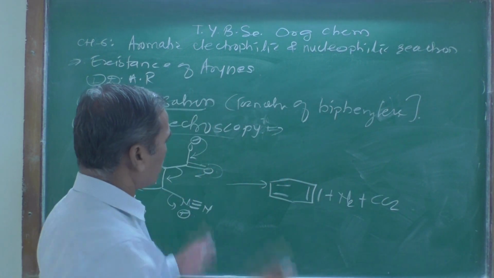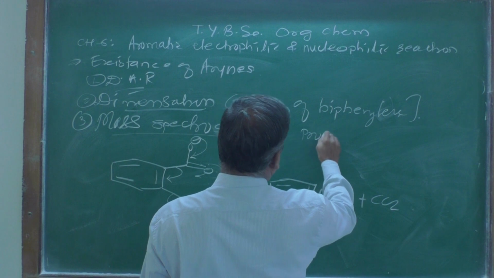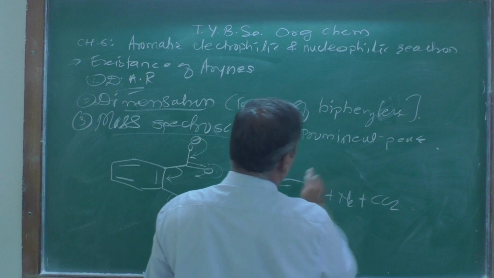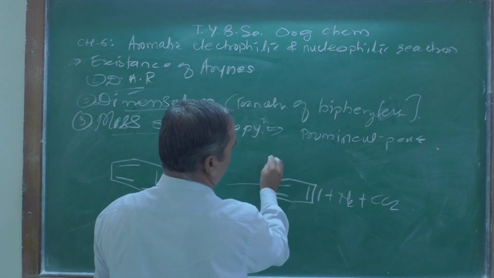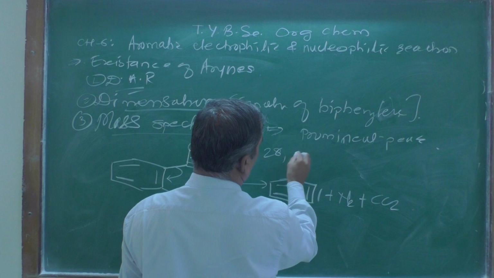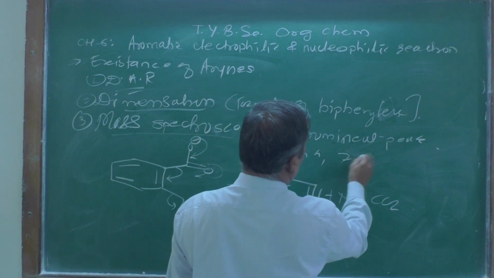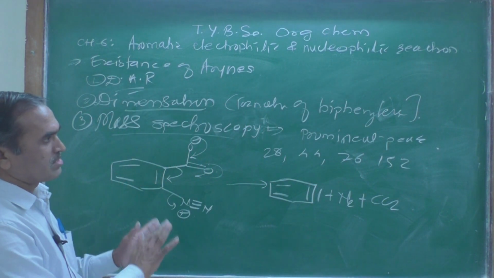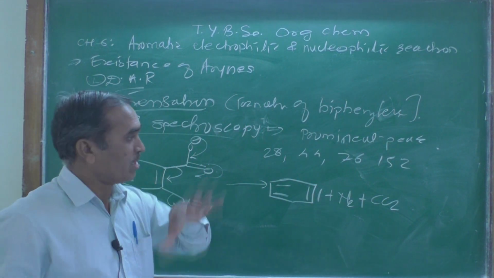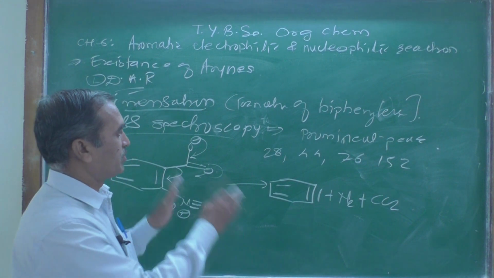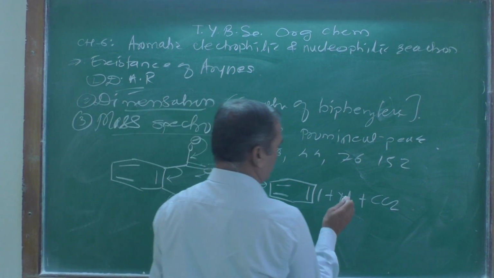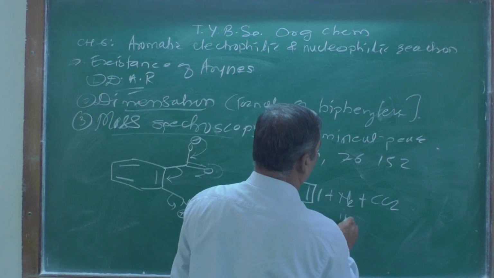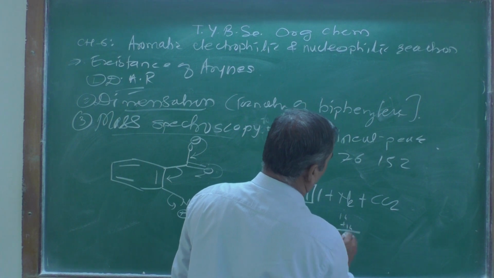Now the prominent peaks observed in this mass spectroscopy are 28, then 44, then 76 and 152. If you count the nitrogen atom, one atom mass is 14, plus 14 is equal to 28.